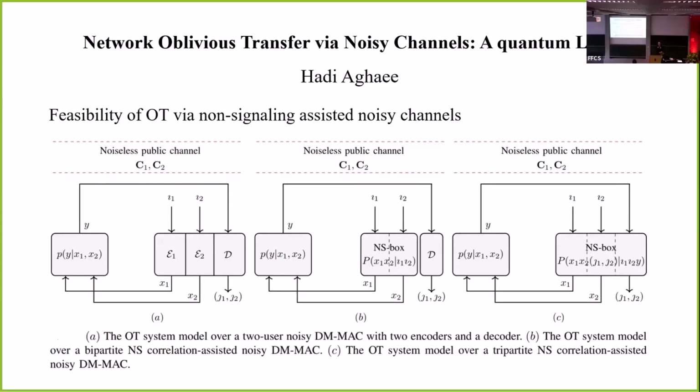And in subfigure B, we have substituted the bipartite non-signaling correlation with only encoders. So we shared bipartite non-signaling correlation only between the transmitters. And in this case, we can have oblivious transfer. And the next open question would be how much we can benefit from this non-signaling correlation to increase oblivious transfer capacity. So for further discussion, please come to my poster and we can discuss.